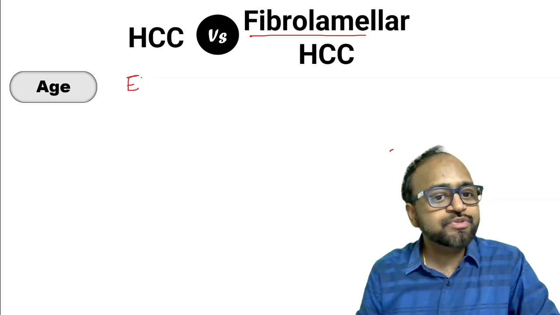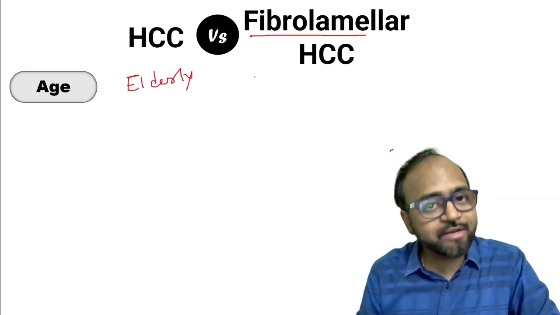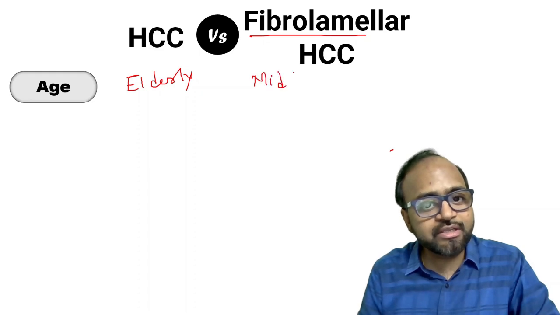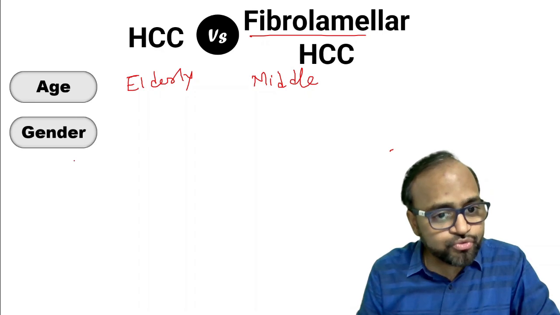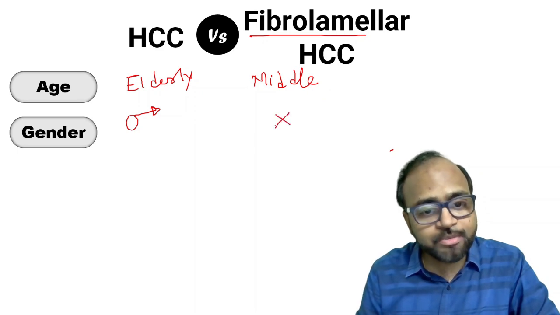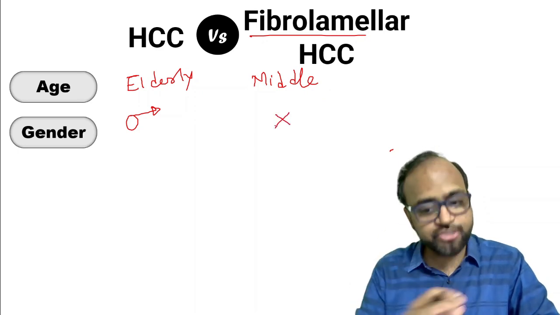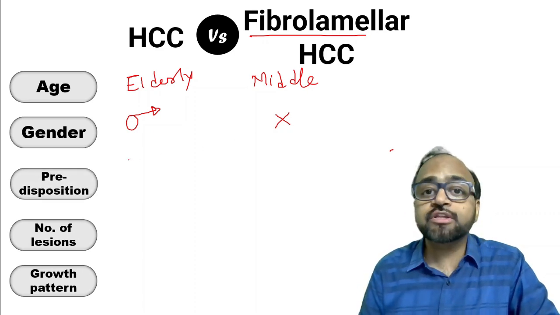HCC is usually seen in the elderly age group, whereas fibrolamellar HCC is usually seen in the middle-aged group. Gender: stereotypically HCC is more commonly seen in males, whereas for fibrolamellar carcinoma there is no known gender predilection.